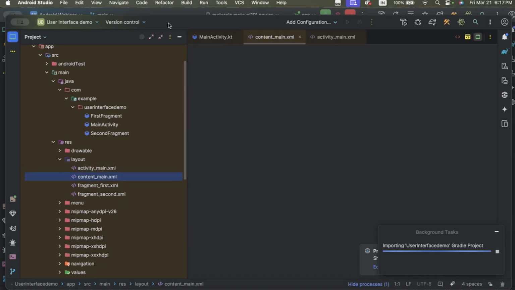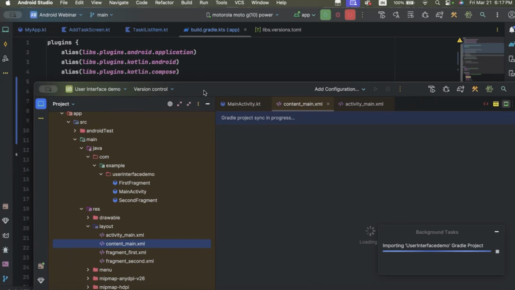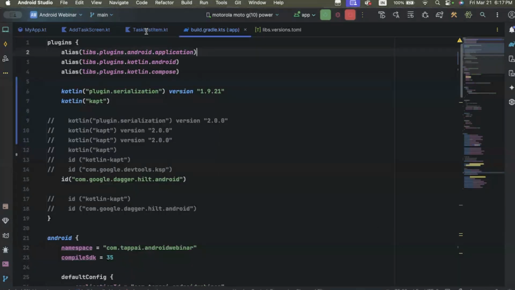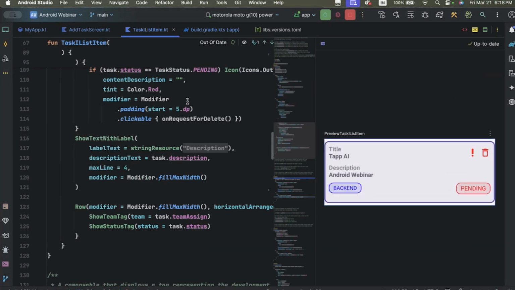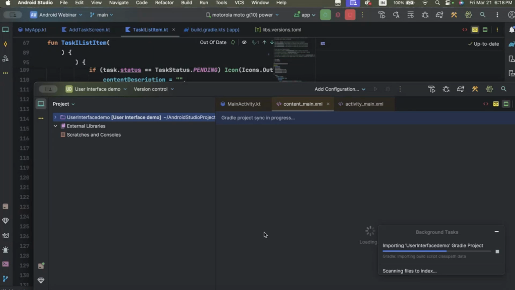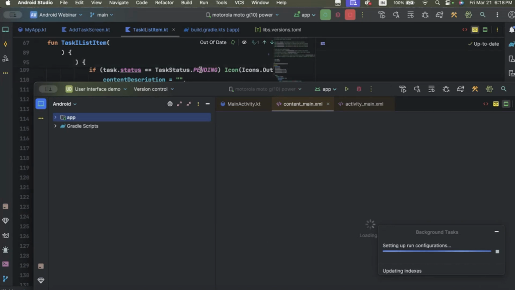Now you can compare. If we compare both projects, in Jetpack Compose we have only one file to manage our UI and our logical part, that is the coding section. But in basic activity, we have two different files, one for the user interface and another, a Kotlin file, for writing the logic and everything. Nowadays most developers prefer Jetpack Compose because it needs less code, and we can make impressive UI designs.